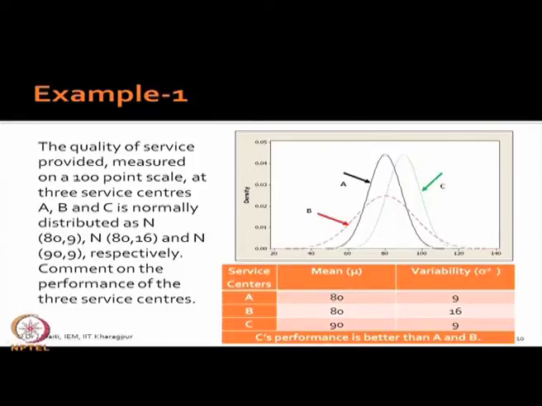A, because the variability is low and the mean is at the same level, 80. So what is the physical interpretation of this? Physically, it is the variability, the most difficult parameter. It is very difficult to control variability.